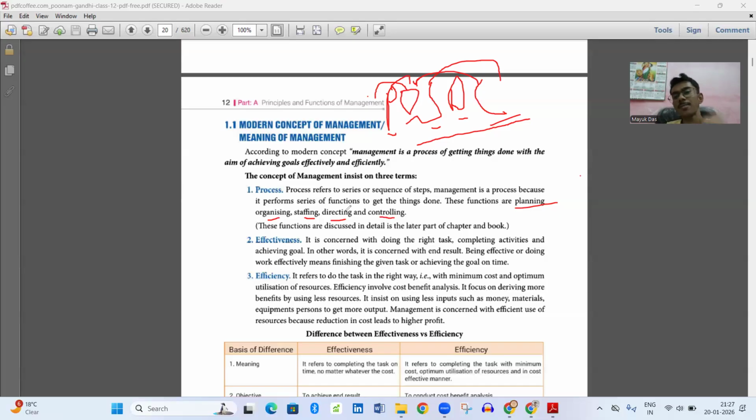Then directing means guiding, how we are going to do the things, what are the steps which will come. Then controlling means the ultimate monitoring. Okay, so I'm not discussing this right now because each function has separate chapters where we will discuss them.